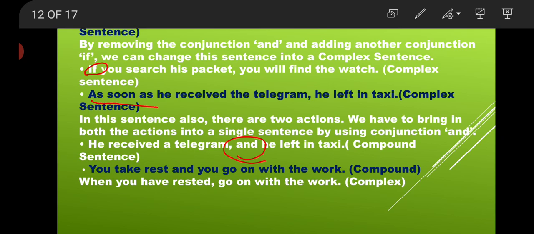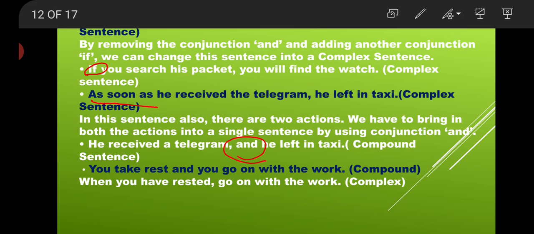Complex connectors join the first sentence with the second sentence to make it complete. Okay, so the connectors of a compound do not come into complex sentences.